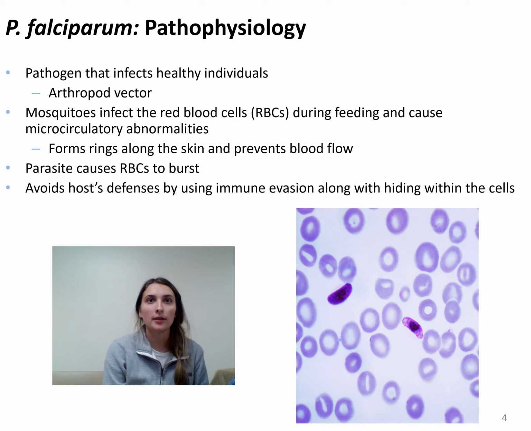Mosquitoes infect your red blood cells during feeding and can cause abnormalities within your circulatory system. The parasite adheres to endothelial cells, red blood cells, and platelets. Rings form along the skin. Malaria multiplies within your red blood cells, eventually causing them to burst after a few days. Plasmodium falciparum is able to avoid its host defenses by using immune evasion. It changes its surface through antigenic variation. Protozoa pathogens can also avoid host defenses by hiding within the cells, removing their protein coat, and triggering immune responses.